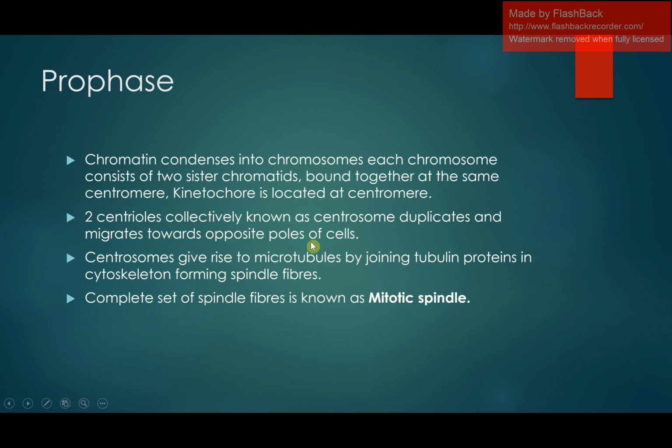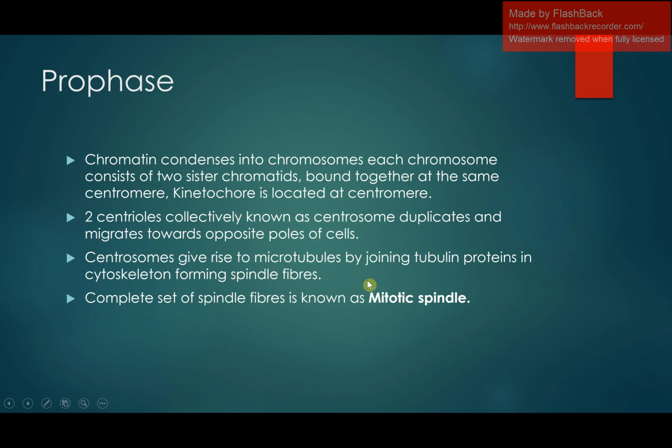Then these centrosomes give rise to microtubules. Microtubules are part of the cytoskeleton, and they are made up of tubulin protein, and they then form the spindle fibers. The complete set of spindle fibers is known as the mitotic spindle.